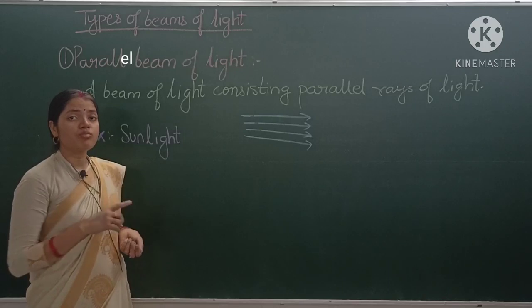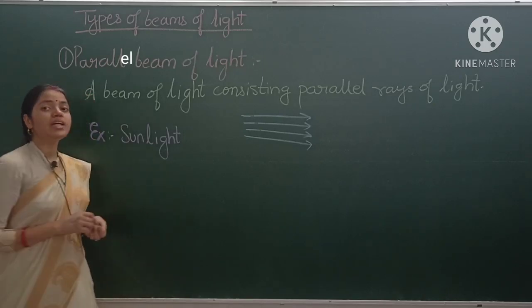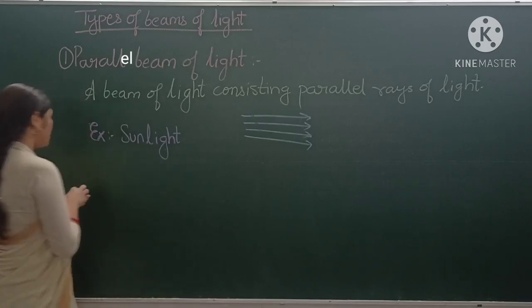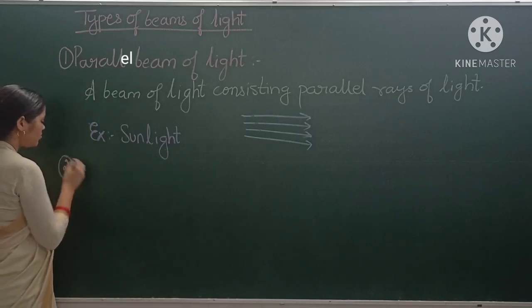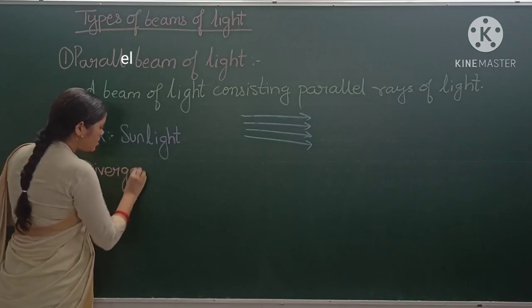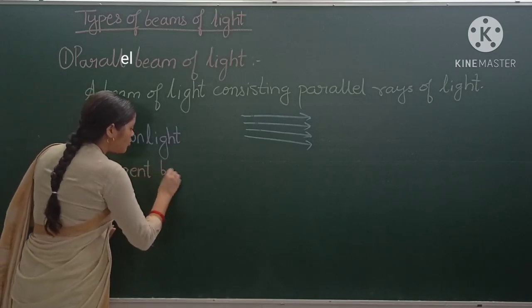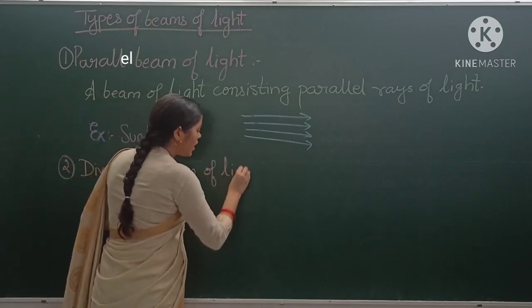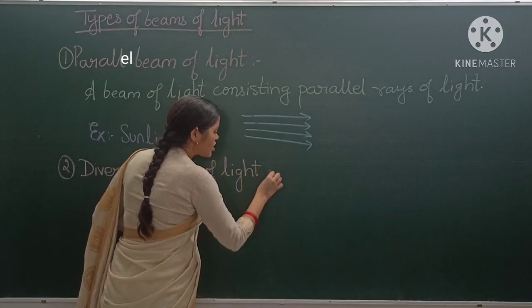Okay, students, now come to the second type of beam of light, that is divergent beam of light. So what is the definition for divergent beam of light?